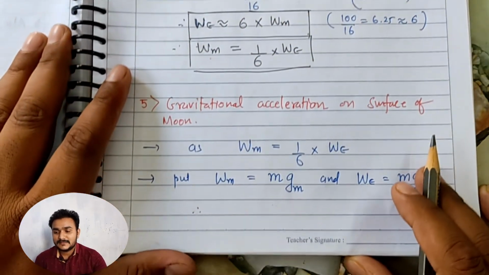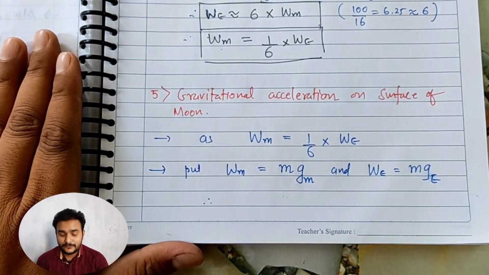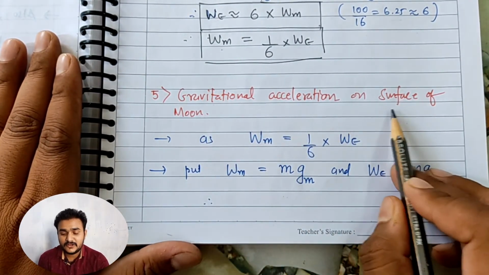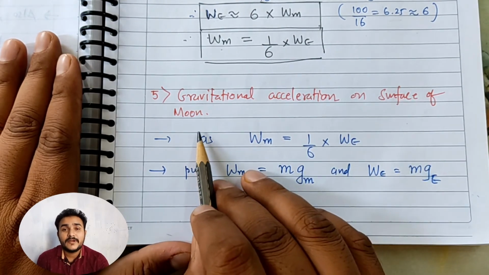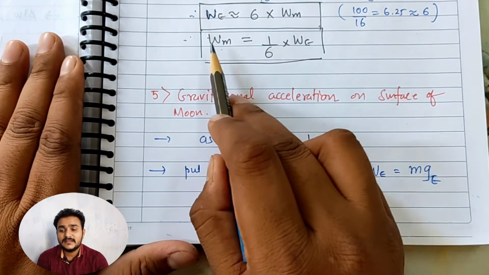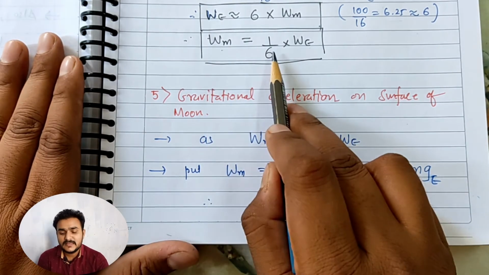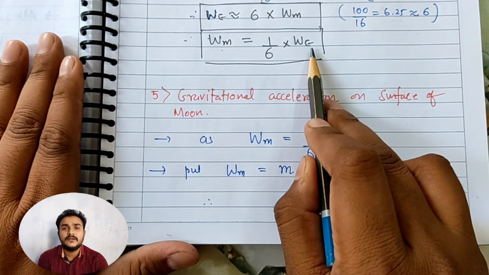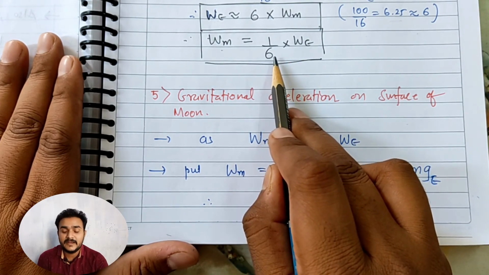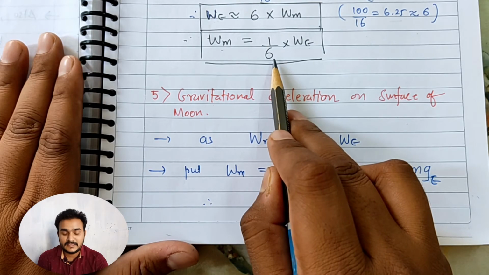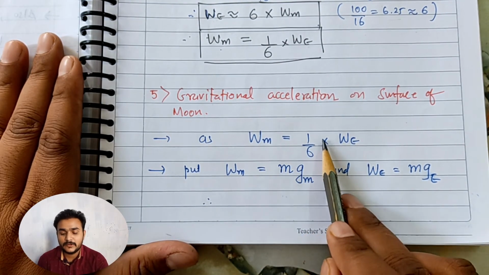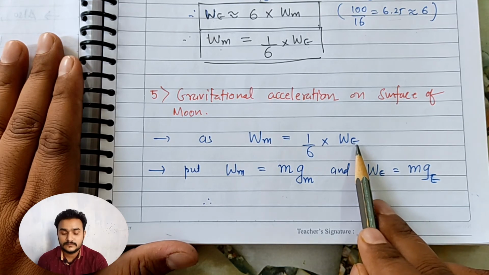Okay, let us understand the fifth and the last point of the discussion, that is the gravitational acceleration on the surface of the moon. What is the effect on gravitational acceleration? We have seen that the weight on moon surface is 1 by 6 times weight on earth. That means that the weight of an object on the moon surface will decrease by a factor of 6.